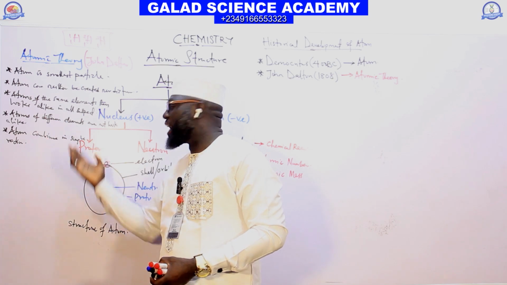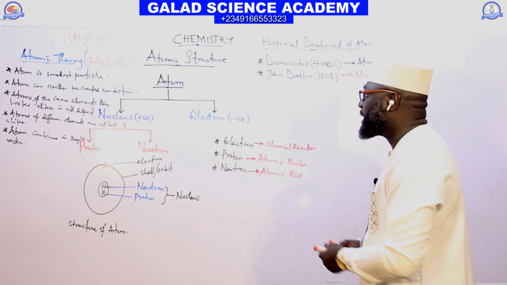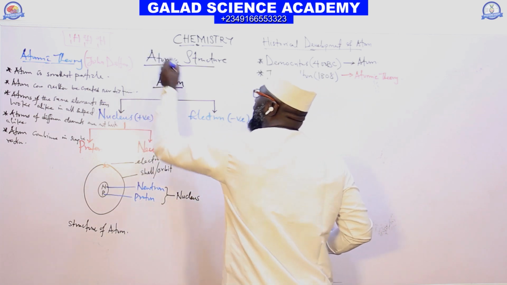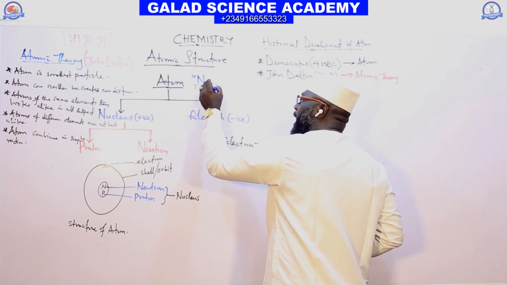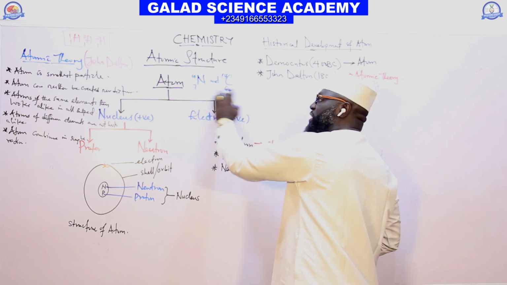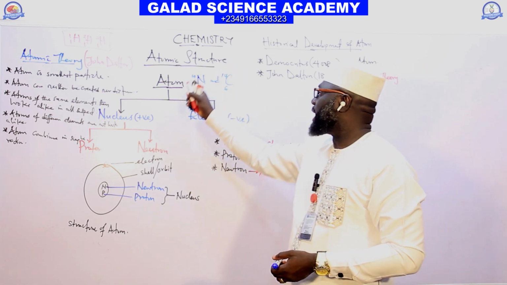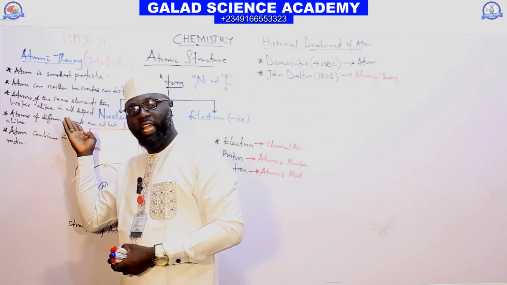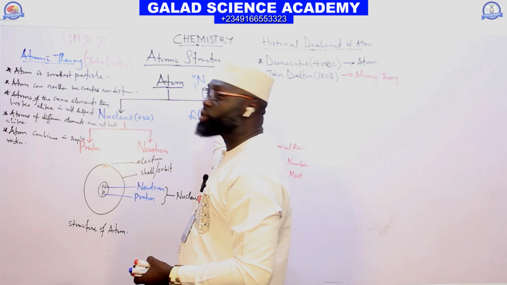He also said atoms of different elements are not alike. But if you look at isobars, you can have elements like nitrogen 14 (atomic number 7) and carbon 14 (atomic number 6). These are atoms of different elements. This one is nitrogen, this one is carbon, but they look alike by having the same mass number. Again, this Dalton atomic theory is not accepted because of isobars.